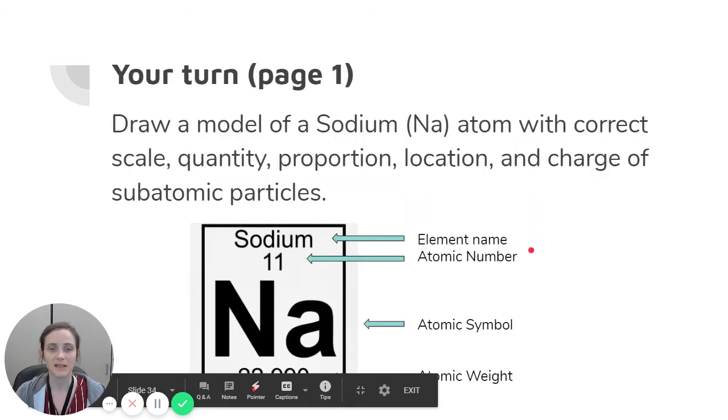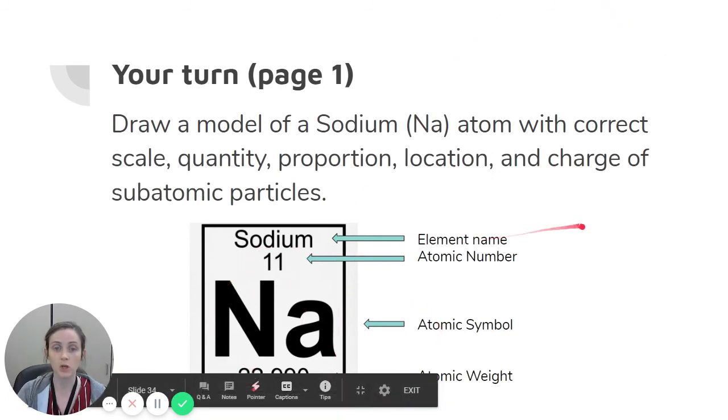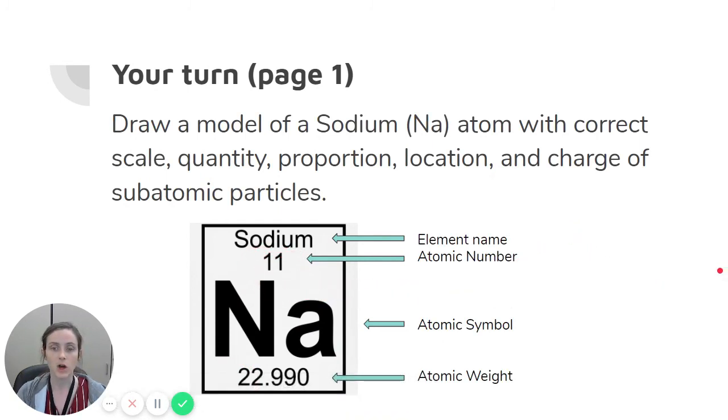Your turn. Draw a model of a sodium atom with correct scale, quantity, proportion, location, and charge of all the subatomic particles. You can see this is a periodic table version of sodium. It has an atomic number of 11. It has an atomic symbol of Na and an atomic weight, which is the average of all the known atomic weights, of 22.99. Use the information you have learned to draw a model of the atom.